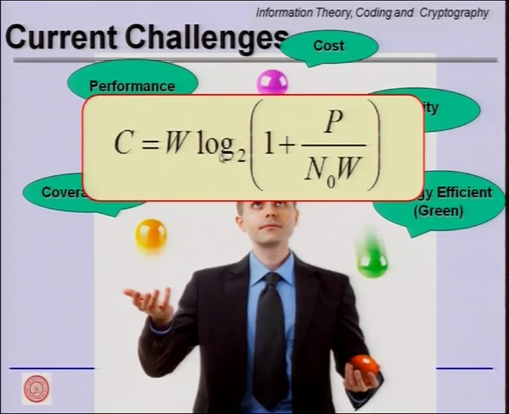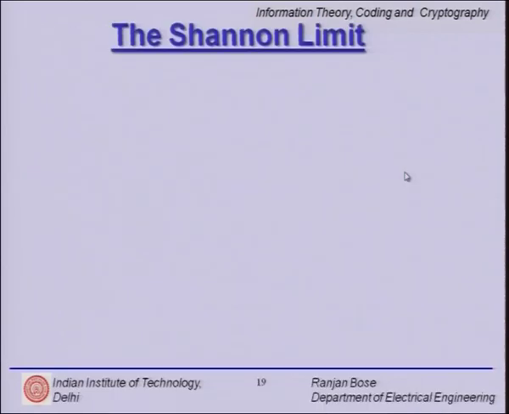But before that, let us understand that these are the current challenges: the number of users you can support, what coverage you can provide, what performance you can give in terms of bit error rate to the different users, how much battery power the user will have to expend, how much bandwidth you will allocate to the user. All of this gets captured by one single formula given by the information capacity theorem. Now, we look at a very interesting thing called the Shannon limit.